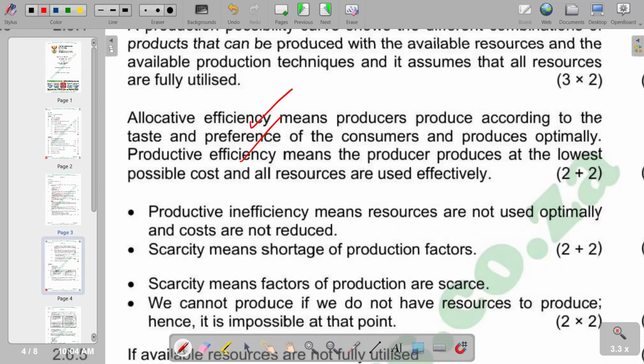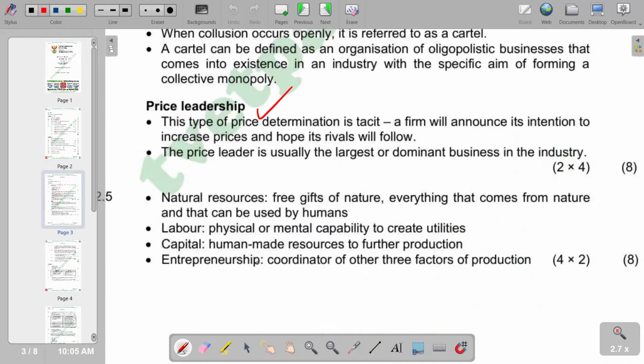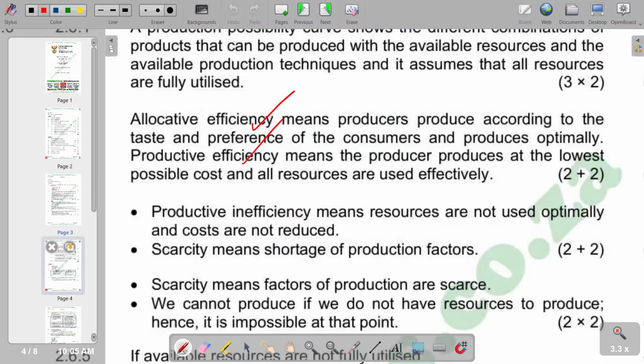So when producing at the lowest possible cost, that is being efficient. On the next part, we have productive inefficiency and scarcity. Productive inefficiency means resources are not used optimally and costs are not reduced. And scarcity means shortage of production factors, of course.